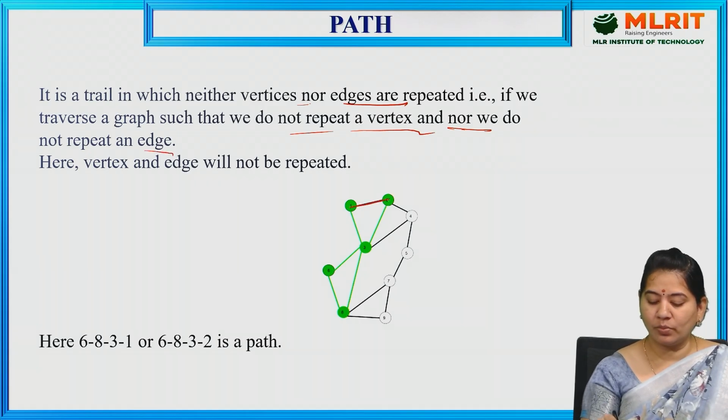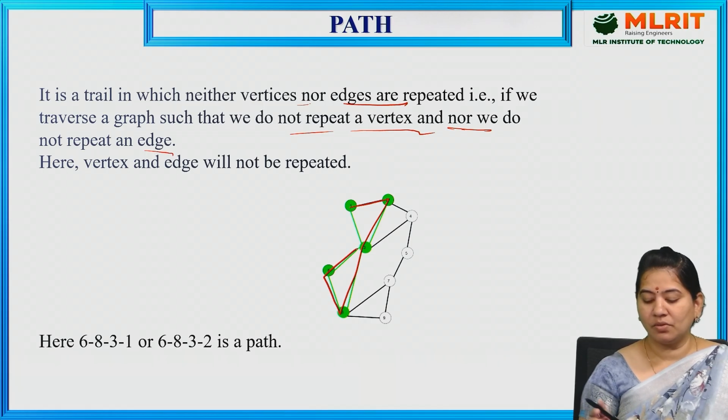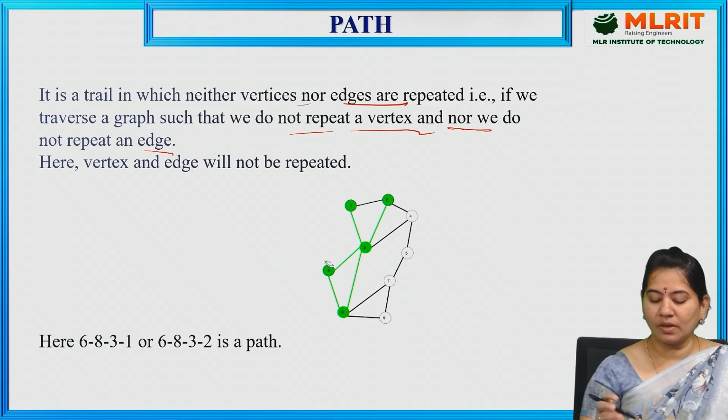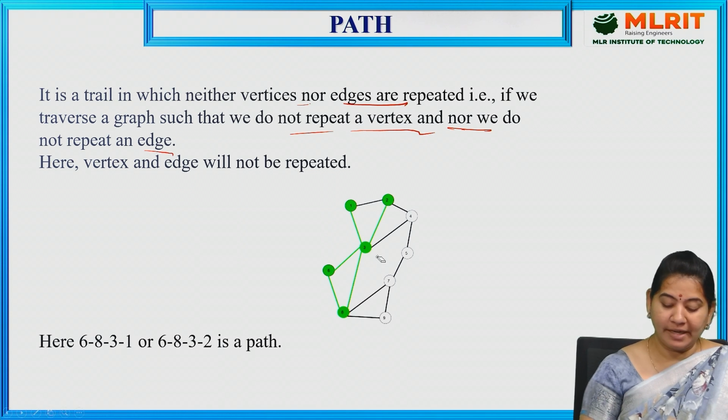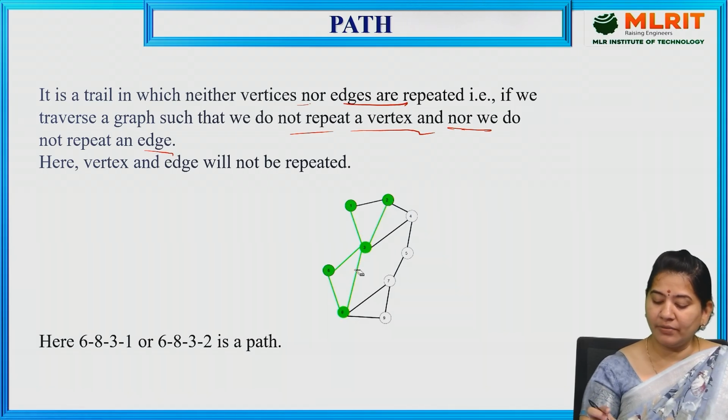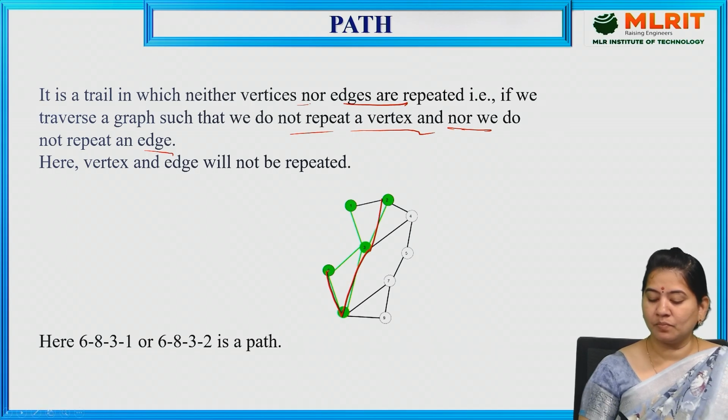So let us suppose 1, 2, 3, 8, 6 like this. So means here 1, 3, 2, 1. So here if you observe, 6, 8, 3, 1, and 6, 8, 3, 2 also. And even we have 2, 3, 8, 6. So also we have 4, 5, 7, 8, 6.